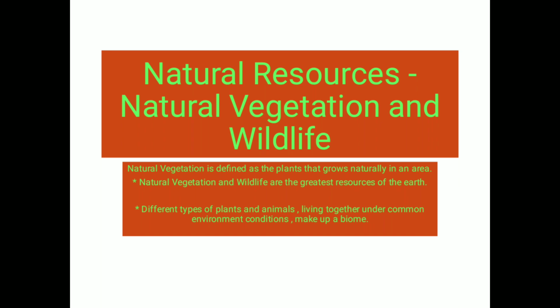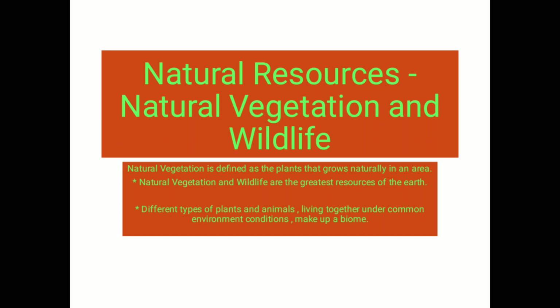Natural vegetation and wildlife is the greatest natural resource on the earth because it is naturally present and it has great importance. It also helps in the maintenance of the ecological balance of our nature. There are many types of plants found in our surroundings, and we get a lot of things like wood and several other things. We also get oxygen, which is in the atmosphere in a definite ratio, from the natural vegetation.